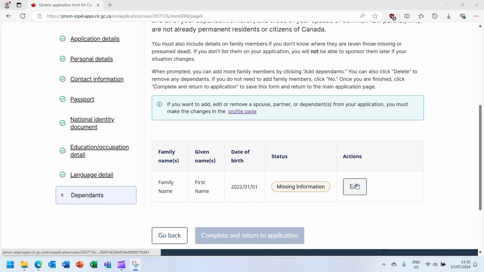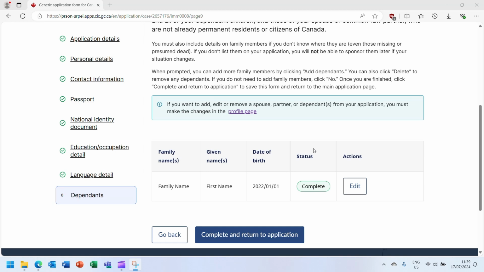Click on the Edit button to provide the personal details for each child you are applying to bring under the 1-year window with your spouse. Once you have completed all the personal details for each child that you are applying to bring under the 1-year window with your spouse, a completed status will be displayed here.